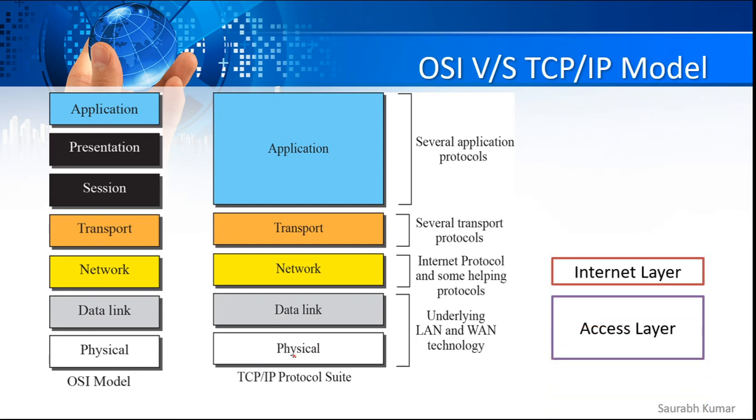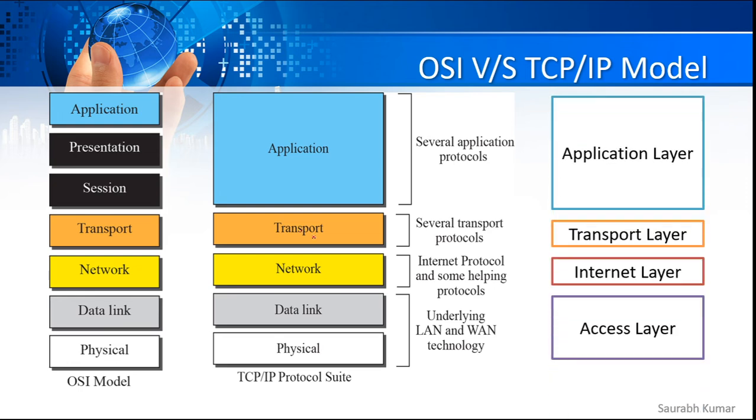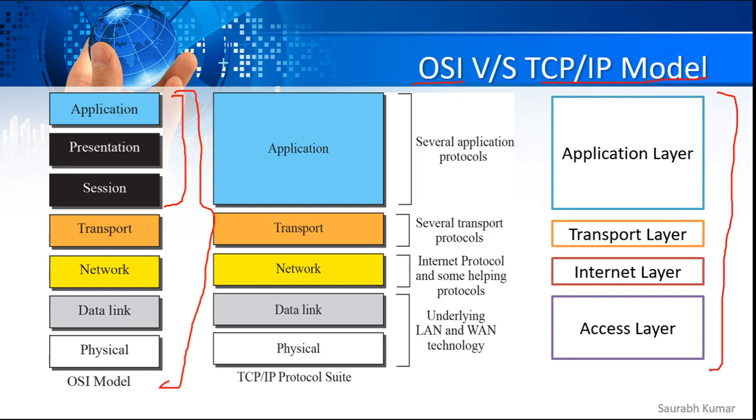Then we have the internet layer, which does exactly the same task that the network layer does in the OSI reference model. Then we have the transport layer, which does exactly the same as the transport layer does in the OSI reference model. And then we have the application layer, which has the combination of all 3 upper layers: application, presentation and session layer. So this is the difference between the OSI and TCP/IP models. Here we have 7 layers. When we talk about the TCP/IP model, here we have only 4 layers.